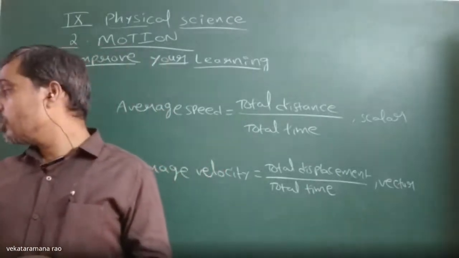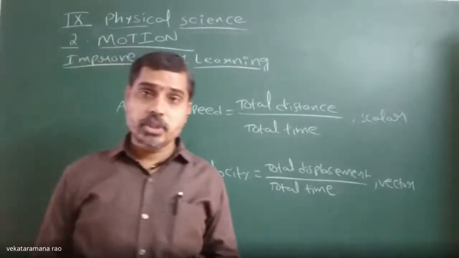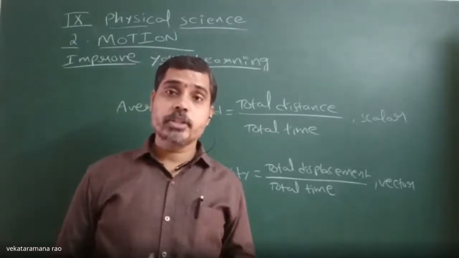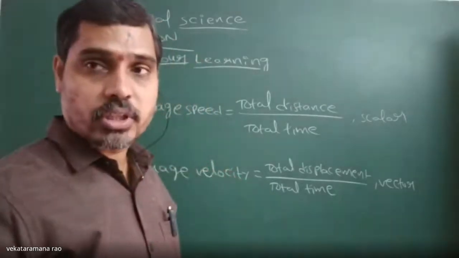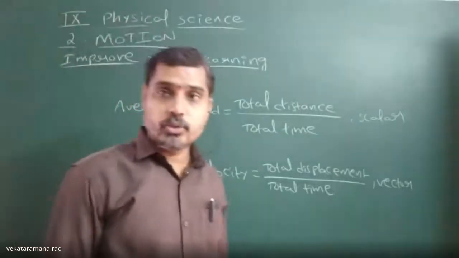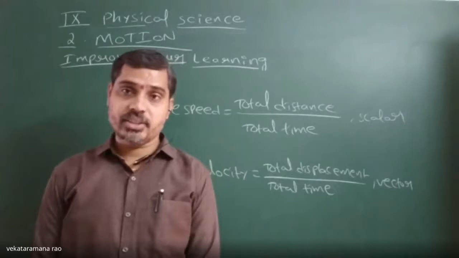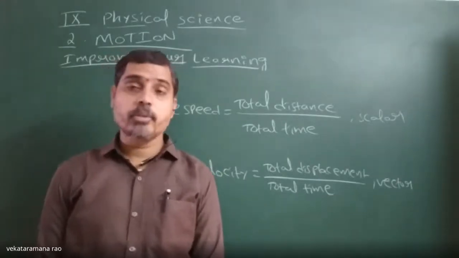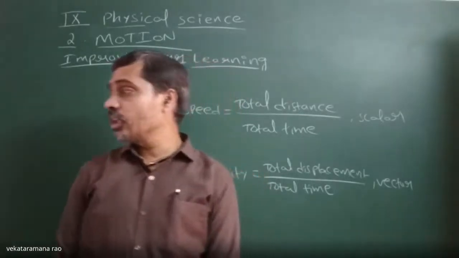If asked to explain why they are not the same: distance is a scalar quantity, whereas displacement is a vector quantity. Scalar and vector cannot be the same. Scalar depends only on magnitude, whereas vectors depend on both magnitude and direction. Displacement can be zero, but distance cannot be zero if a body covers a certain length. In that way, we can tell.